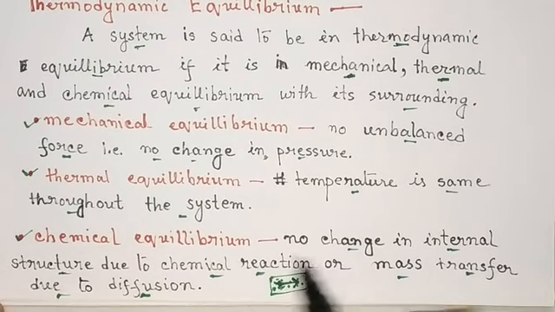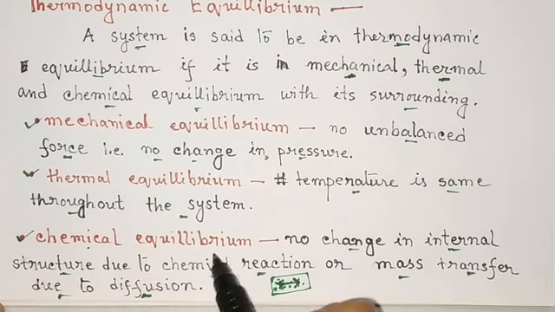But if no such thing occurs within the system, that is, no chemical reaction or no diffusion, then the system is said to be in chemical equilibrium.